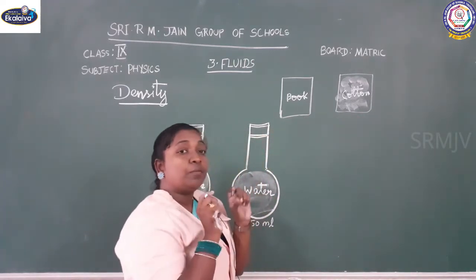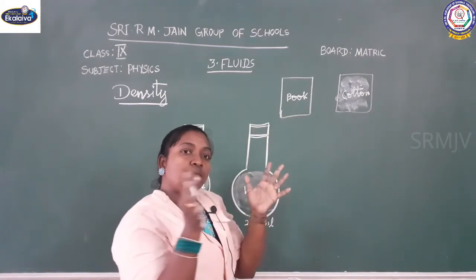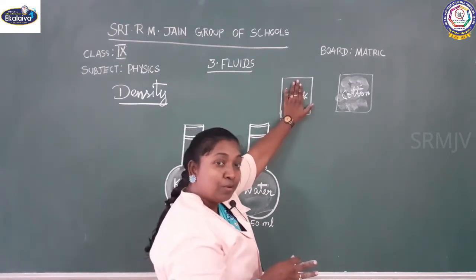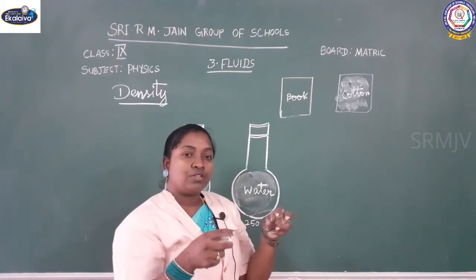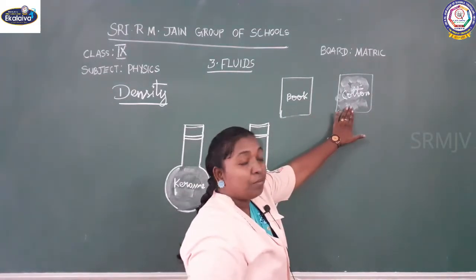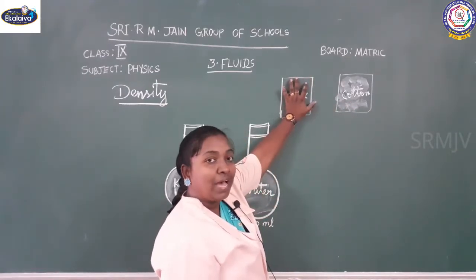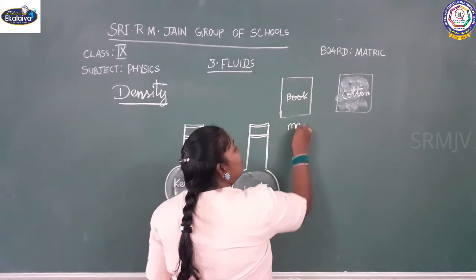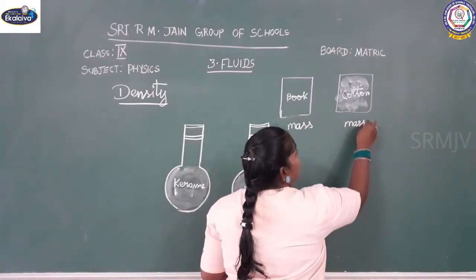Why? Because the book is made of solid molecules, and all the molecules are closely packed. So the number of molecules will be more in the book than in the cotton. Here the cotton is packed very loosely, so the molecules are very free to flow. Due to that the number of molecules is less in the cotton. So molecules are closely packed in the book, and due to that the mass of the book is higher than the mass of the cotton.